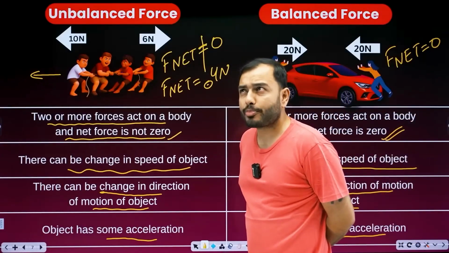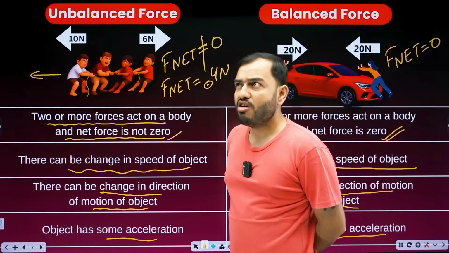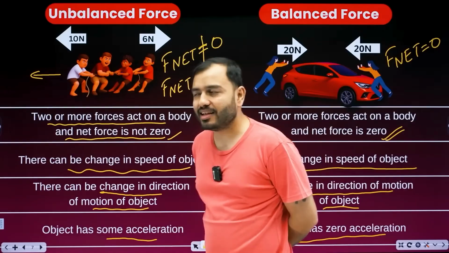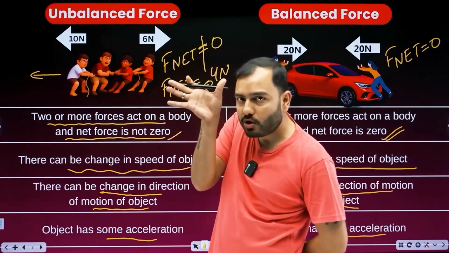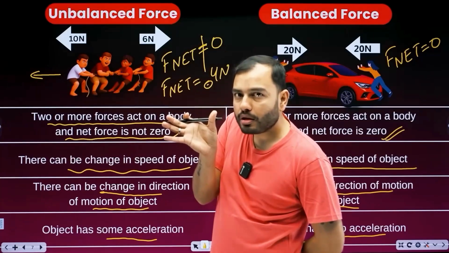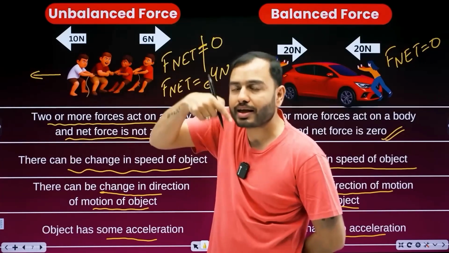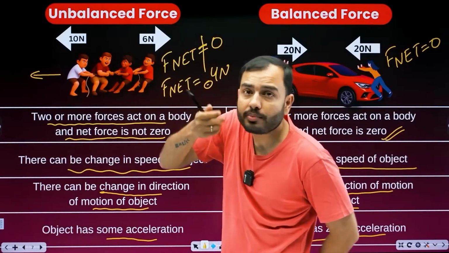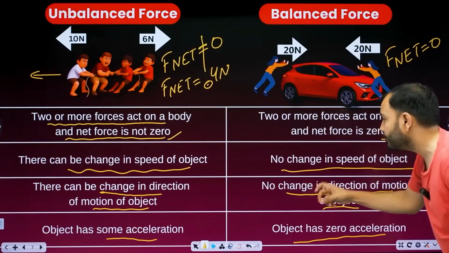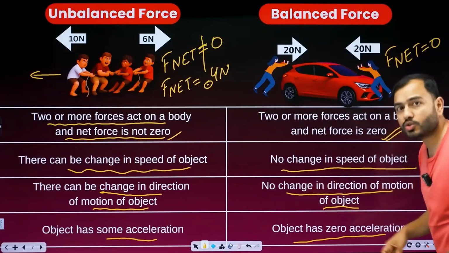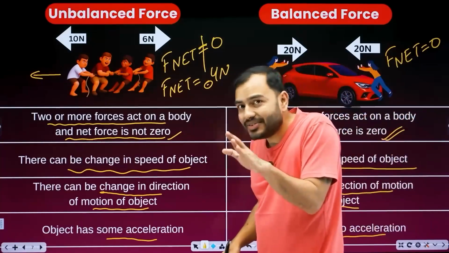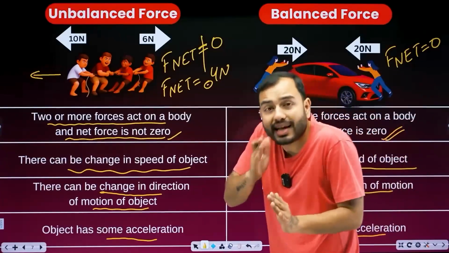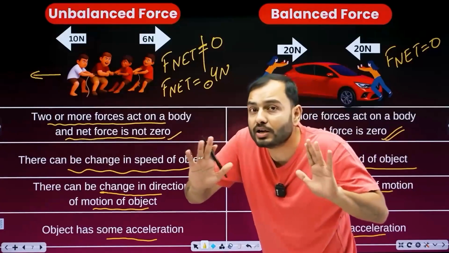Yes, in the last chapter I read it. Acceleration is... Do you remember what acceleration was? Change in velocity upon time. If velocity would change, then acceleration would occur. If the velocity does not change, then the acceleration will not happen. In this case, see, the velocity is not changing. Neither the speed is changing nor the direction. That means velocity did not change. See, no change in speed, no change in direction. That means velocity did not change.